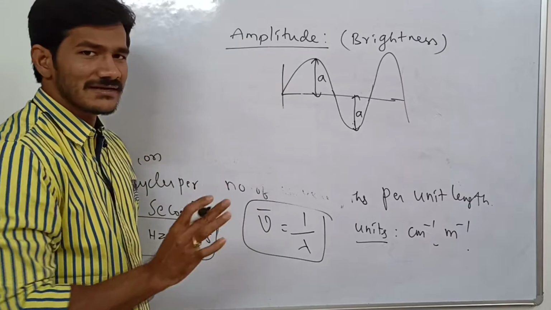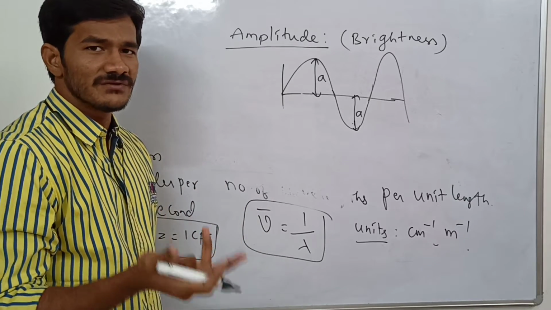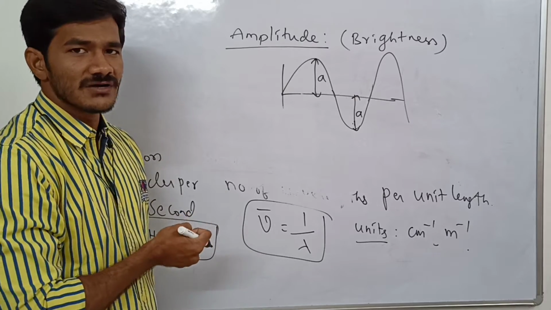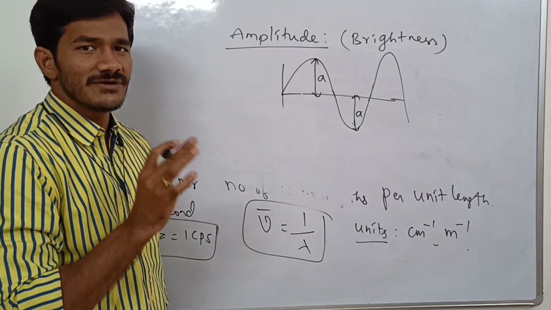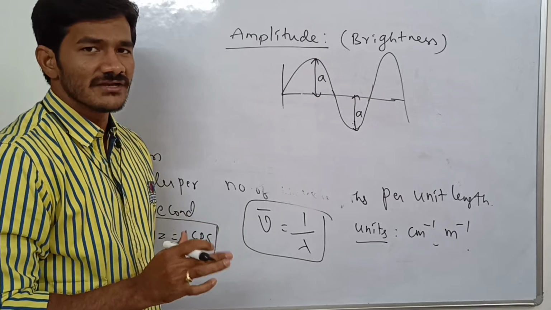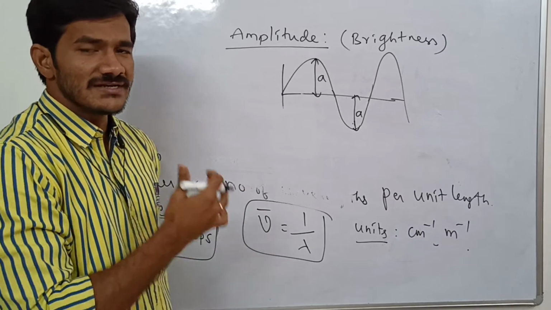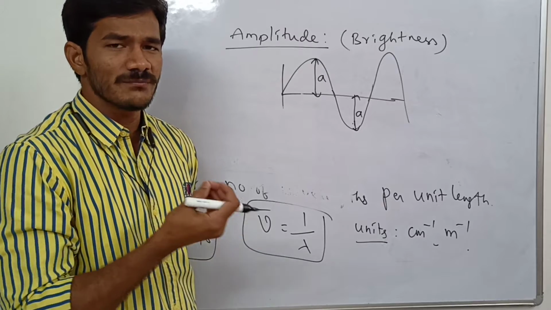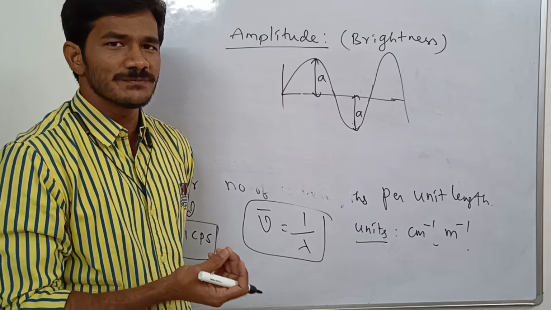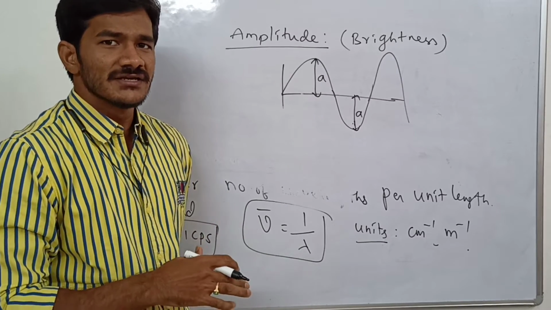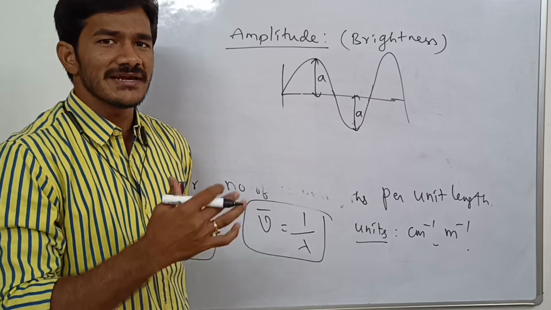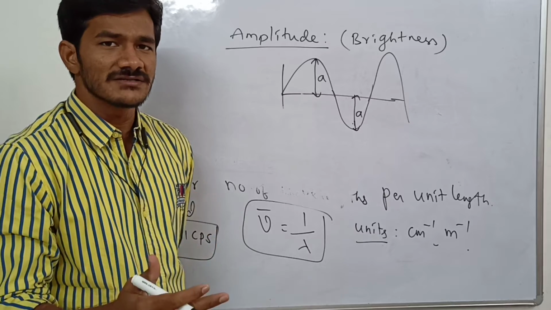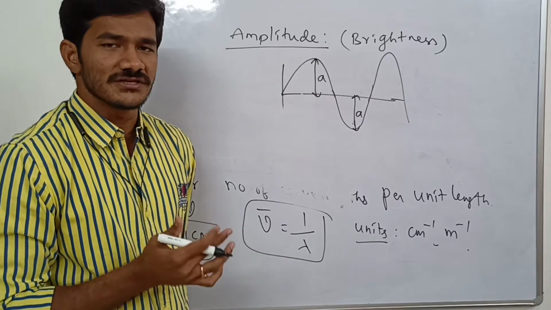So these are the overall characteristics of the wave: wavelength, frequency, wave number, velocity of light, amplitude. All this will characterize one particular wave. Okay, so after this we will talk about the electromagnetic spectrum. I already told you what is electromagnetic radiation. When any charged particle is under acceleration, it produces alternating electric and magnetic fields. Those alternating electric and magnetic fields are perpendicular to each other.